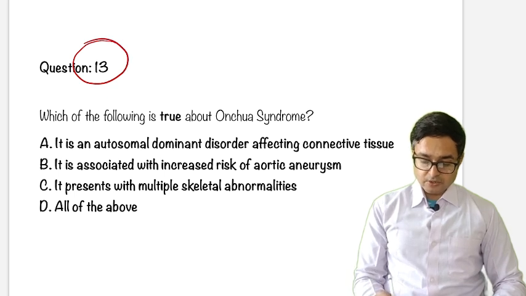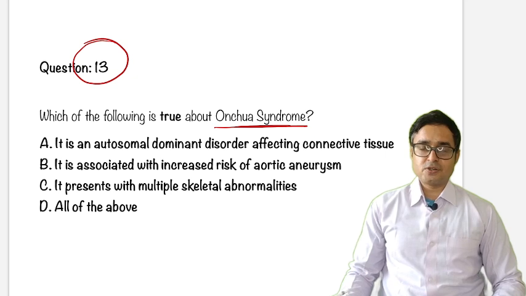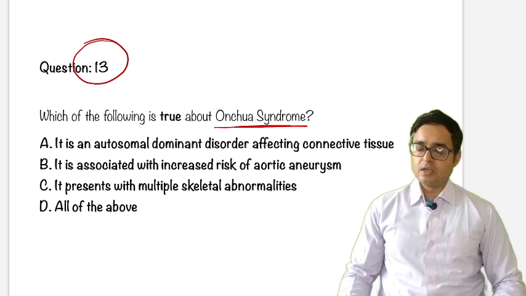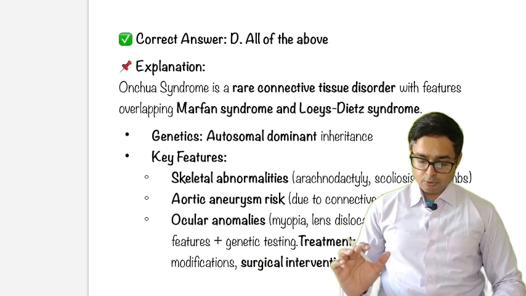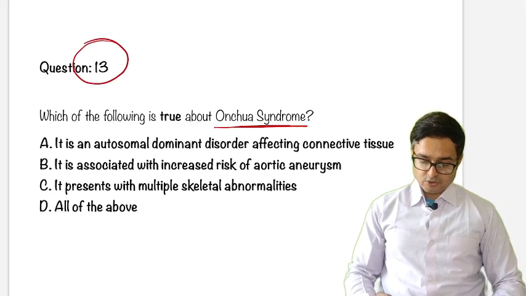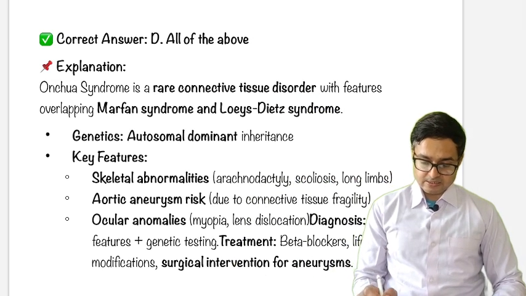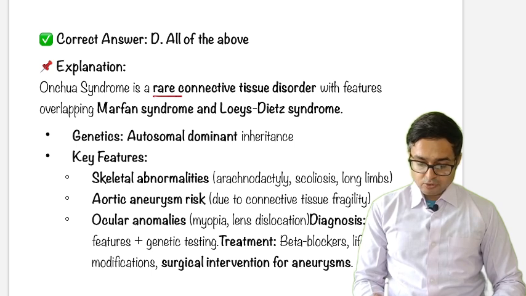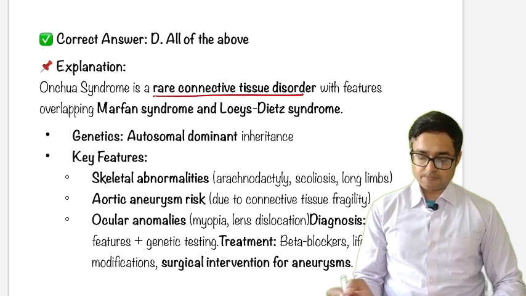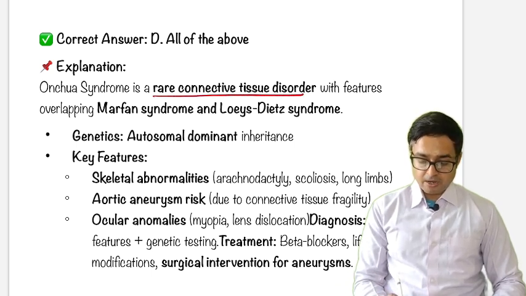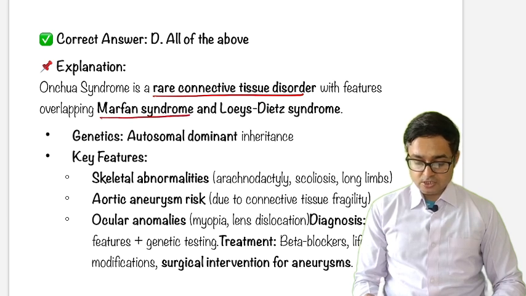So in this, which is not true about Ochoa syndrome? Basically, this is a new syndrome which has appeared in the exam. So we'll discuss some important points. Okay, so actually the answer is all of the above. Just see what it is. It is a rare connective tissue disorder because features overlap with Marfan syndrome and Loeys-Dietz syndrome.